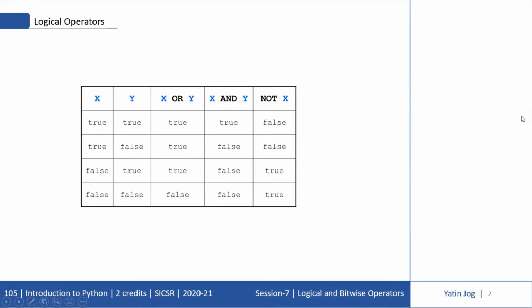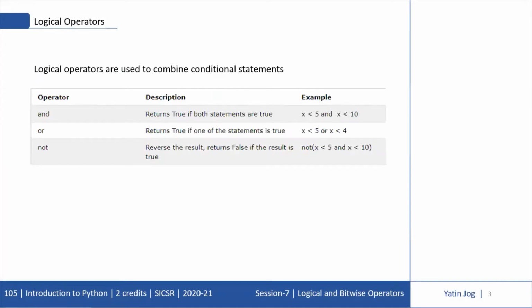Now we will see how to use them and what the use case examples of these logical operators are. Logical operators are used to combine conditional statements, as we have discussed. First is AND, it returns true if both statements are true. For example, if I want to check both conditions, x is less than 5 and x is less than 10, and only if both conditions are true do I have to execute something, then I can use AND between the two conditions.